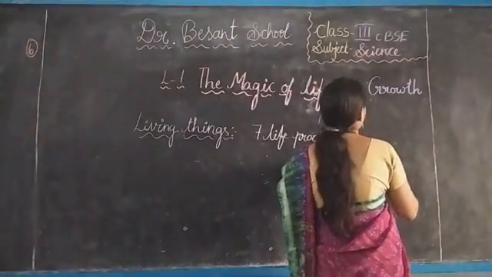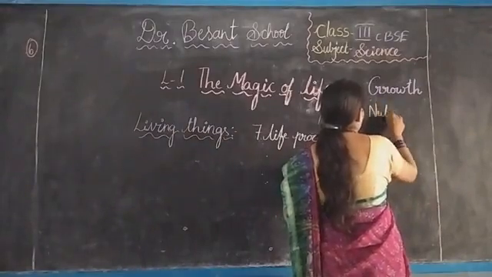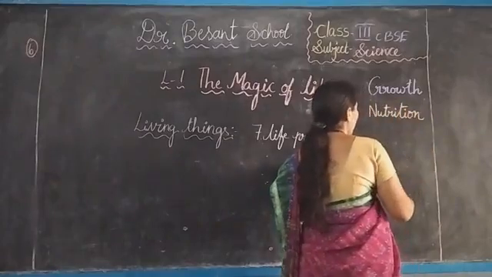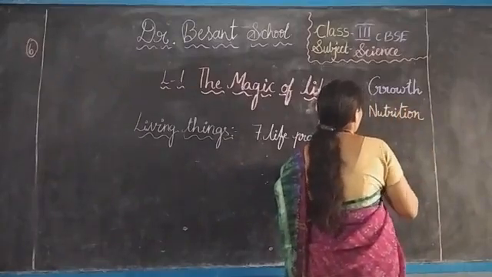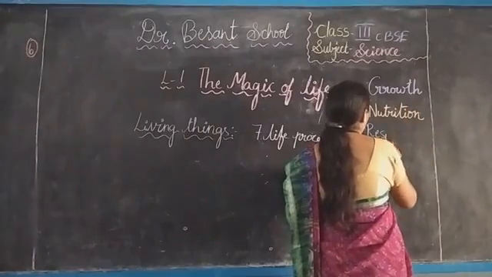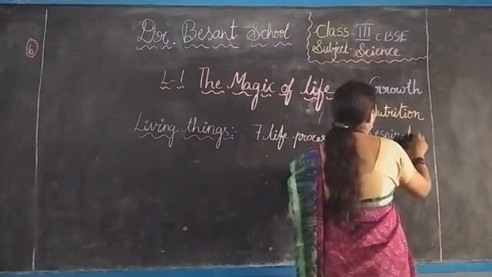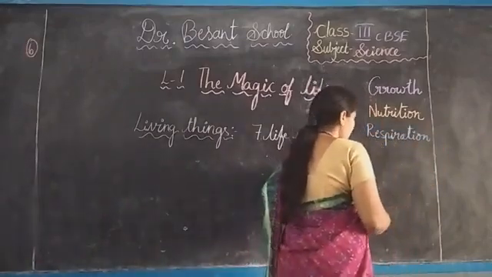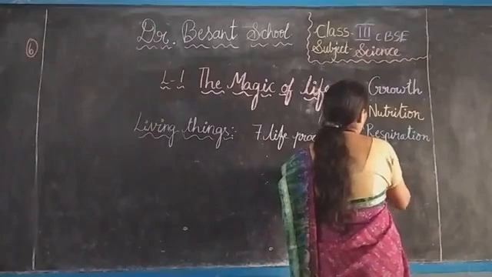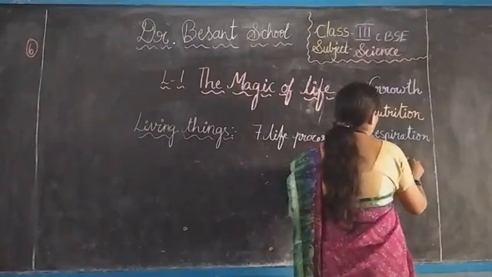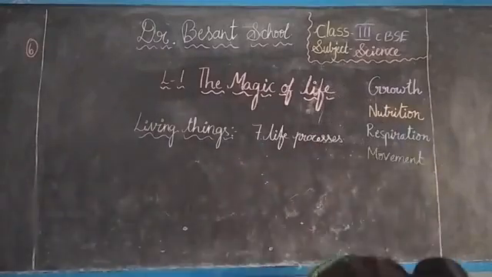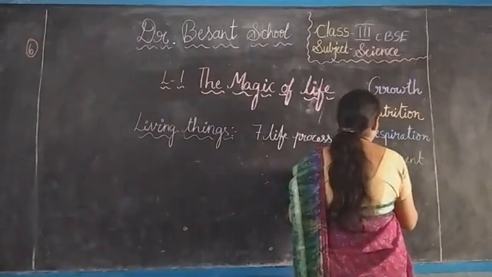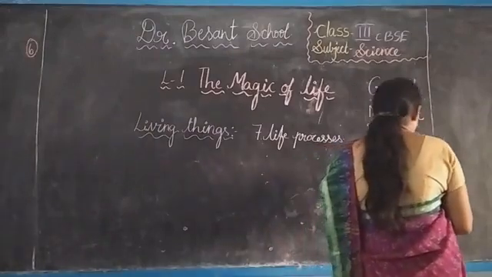Second one, nutrition. Third one, respiration. What we have discussed till now, I am writing here. Remaining I will continue here. What is the next one? Movement. What is the next one? Sensitivity.